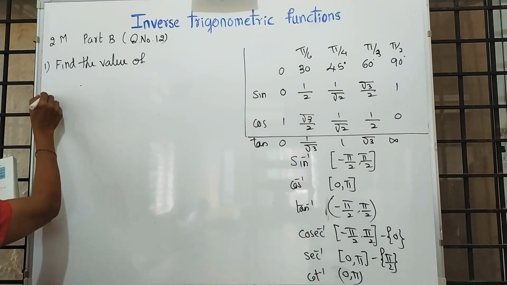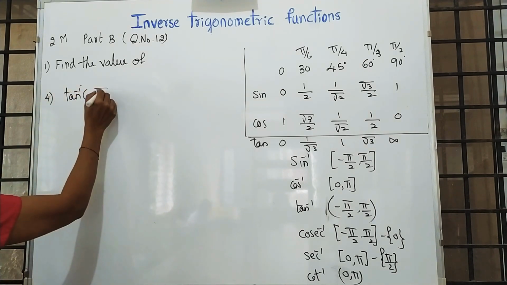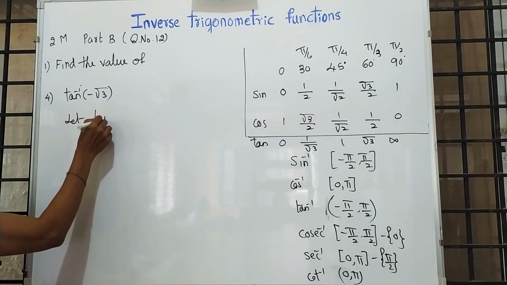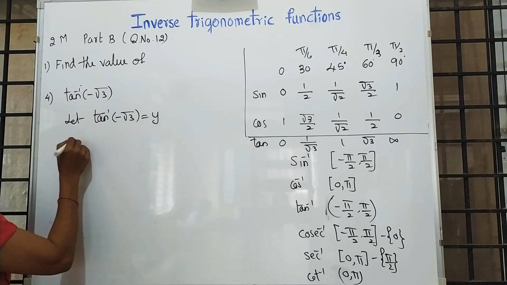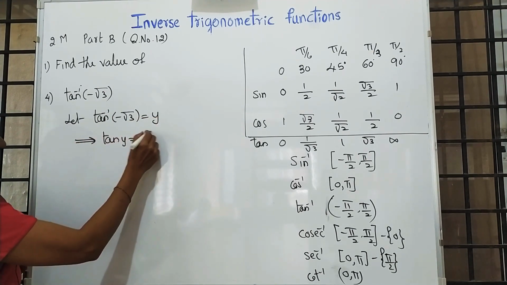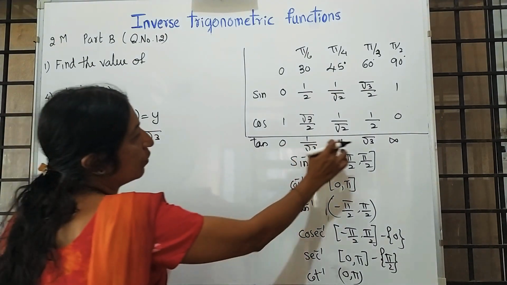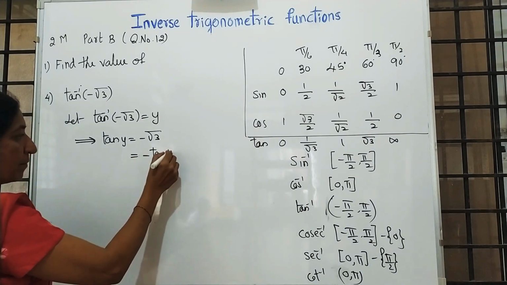Fourth expected question: tan inverse of minus root 3. Let us take tan inverse of minus root 3 as y, which implies tan y is equal to minus root 3. Keep the minus as it is. For what value of tan do you get root 3? Pi by 3, tan pi by 3.